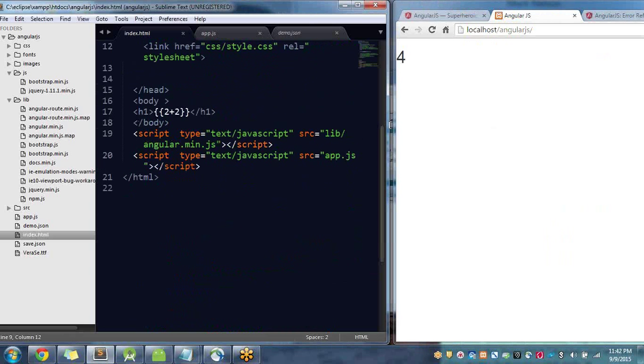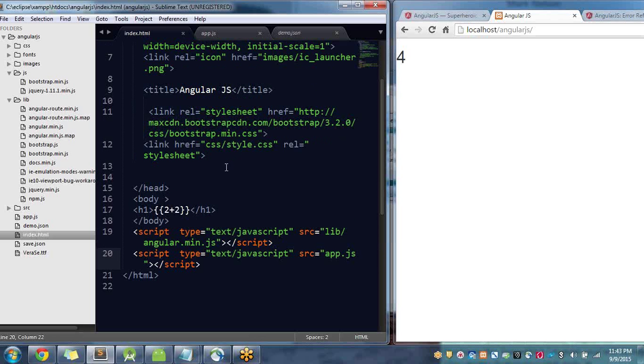What I'm doing here is a simple operation. Just imagine if AngularJS is not there, if I'm not including angular.min.js, then how can you do this operation? You need to write a JavaScript event for it. But AngularJS is a declarative approach of writing code. Whenever you want to do any mathematical operation, you just need to write it in an expression. This is called an Angular expression. When you write this, it will give you the result equal to 4.